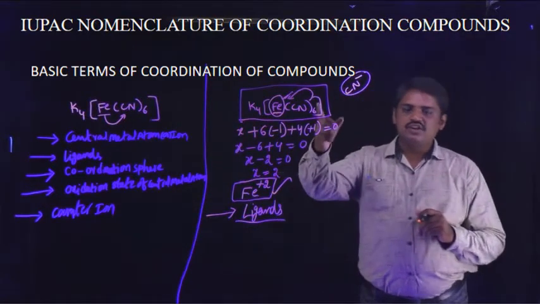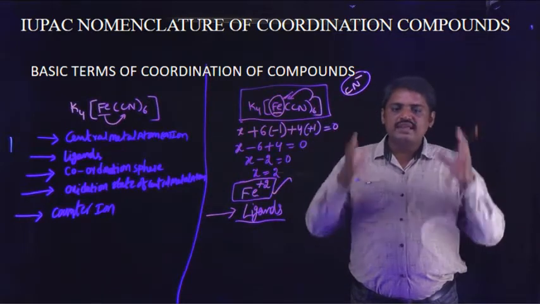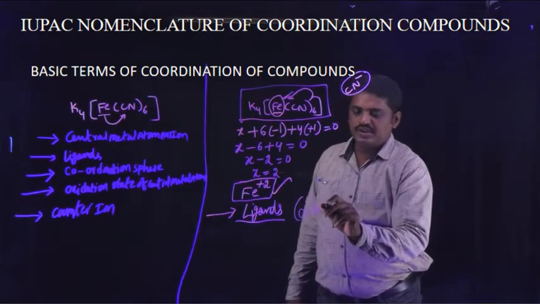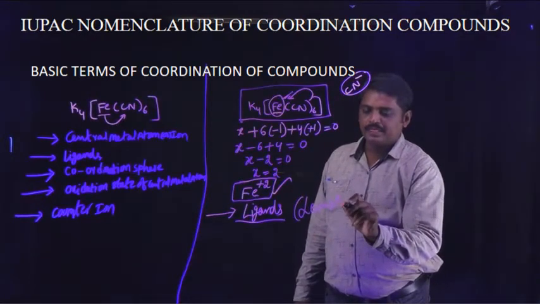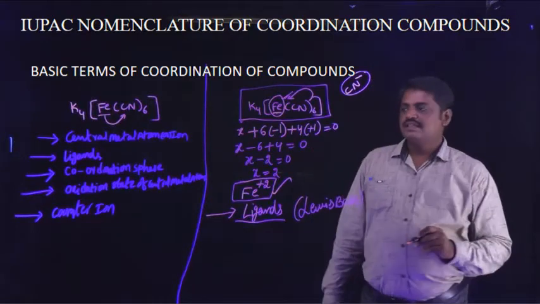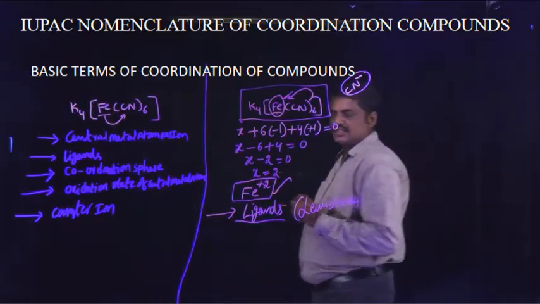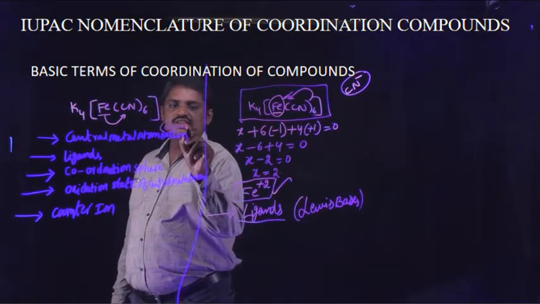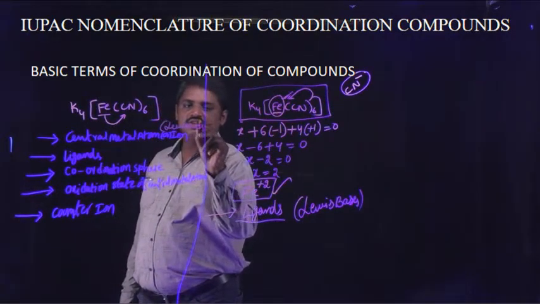This means these molecules are known as Lewis bases. Ligands act as Lewis bases. The central metal atom acts as a Lewis acid.